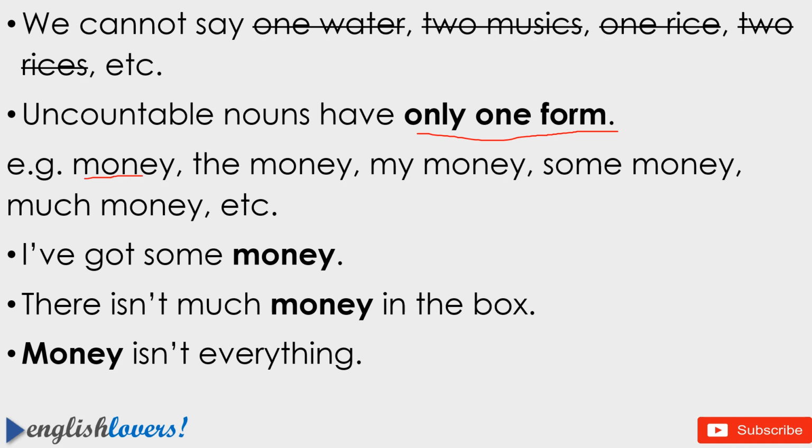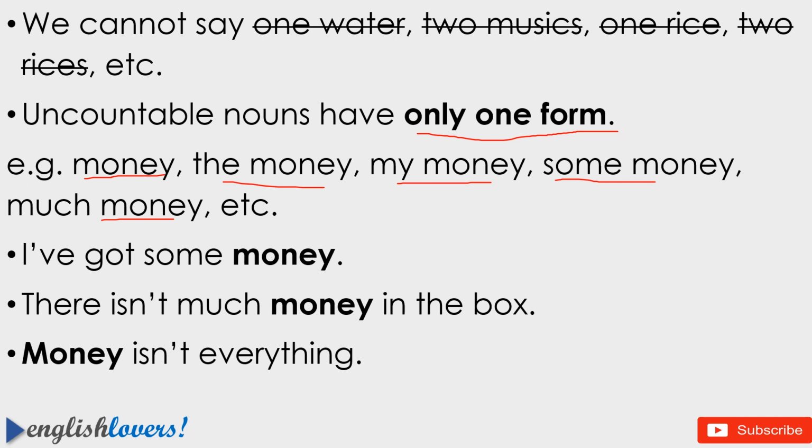For example: money, the money, my money, some money, much money, etc. Nowhere is it written monies, only money, the money, some money, my money. Uncountable nouns have only one form.